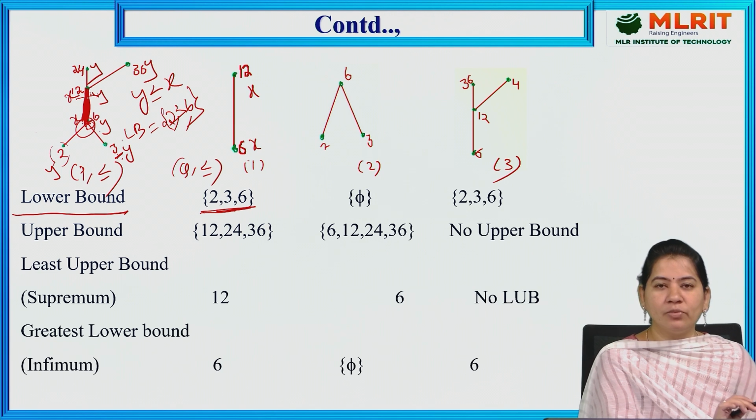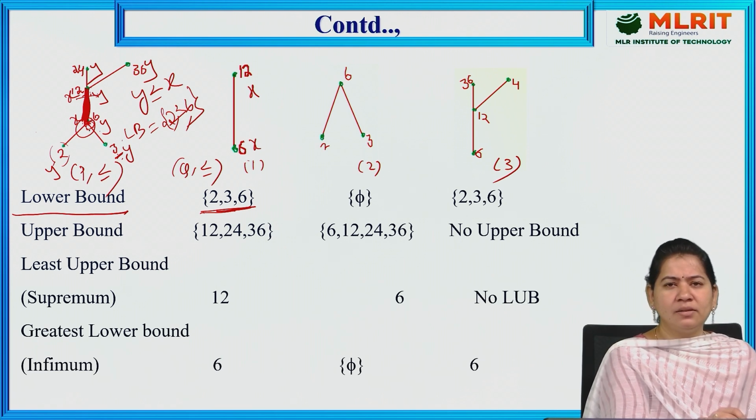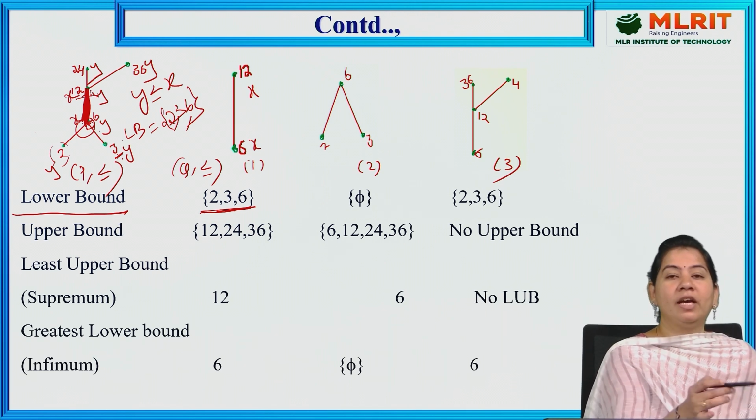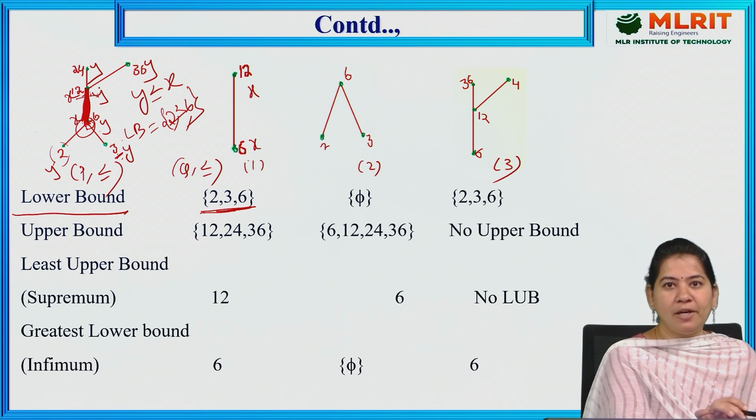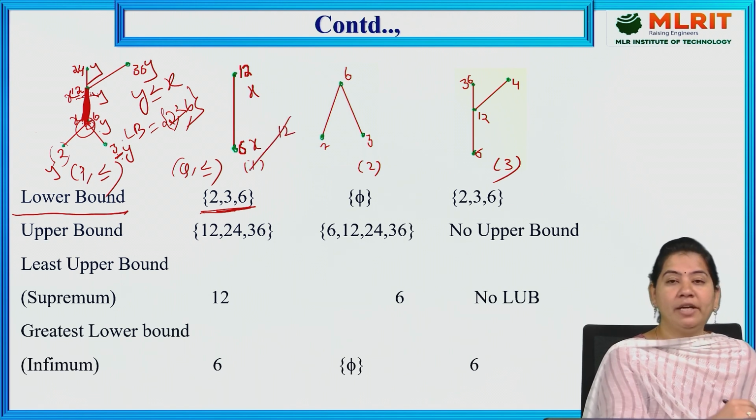12 is also a Y element. Now 12 should be compared with both X elements. What are the X elements here? 6 and 12. So 12 is a Y element as well as an X element. 12 is not less than 6, but it is less than or equal to 12. But this 12 must be less than or equal to both X elements, which are 6 and 12 here. 12 is less than or equal to 12, but it is not less than 6. So 12 will not be included in the lower bounds.